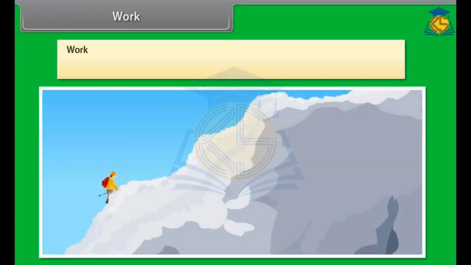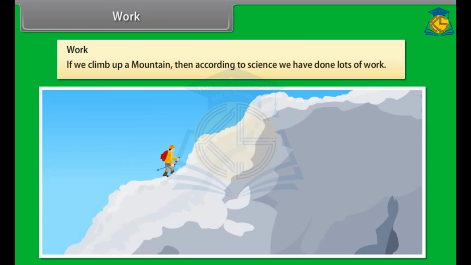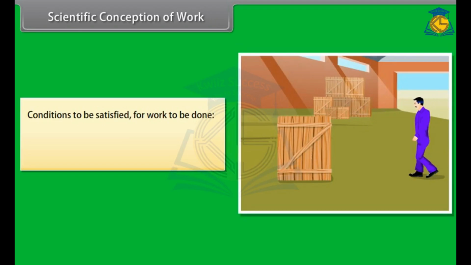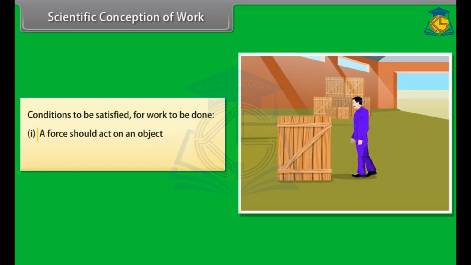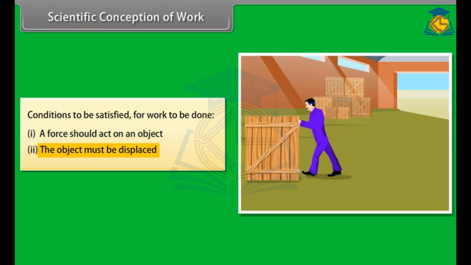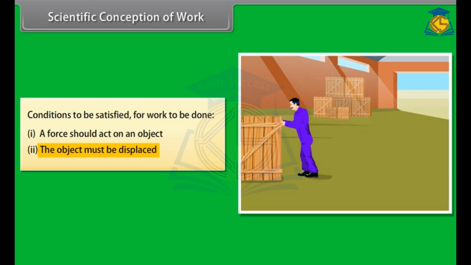We use and define the term work differently in science. For example, if we climb up a cliff, then according to science, we have done lots of work. Scientific conception of work. For work to be done, these two conditions should be satisfied. First, a force should act on an object. Second, the object must be displaced.